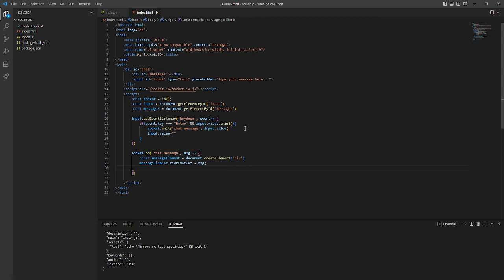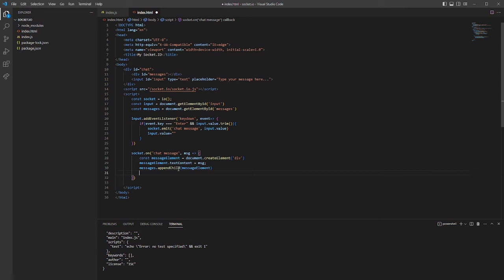The next thing that we need to do is, to our messages that we got from getElementById, we'll append a child, our message element that we just created. So messages.appendChild, and we'll pass that message element. And the last thing: when the conversation goes on, we would like to be on the newest message right when it's created.